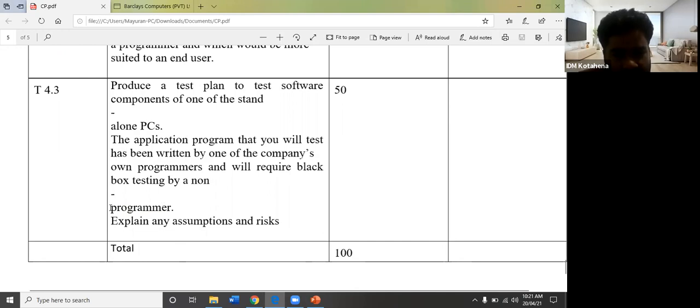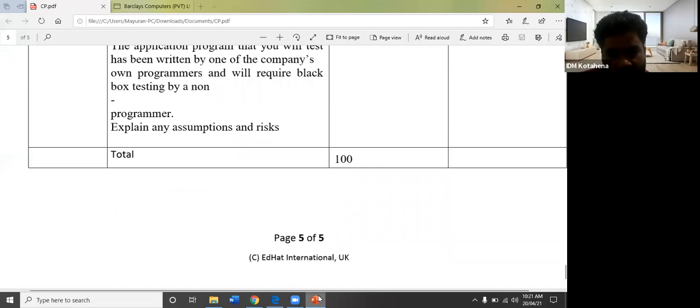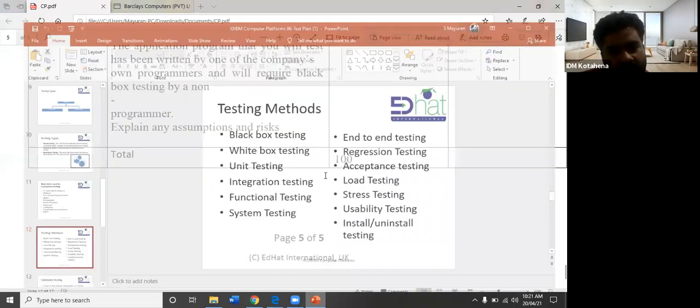Then you have to pick the test planner and explain it here. In the explanation, they will say this testing will be used for standalone PCs. If those standalone PC words are coming, you have to say, okay, that is it. Then you have to write the answer. So that's the way you have to search about those two. Okay.